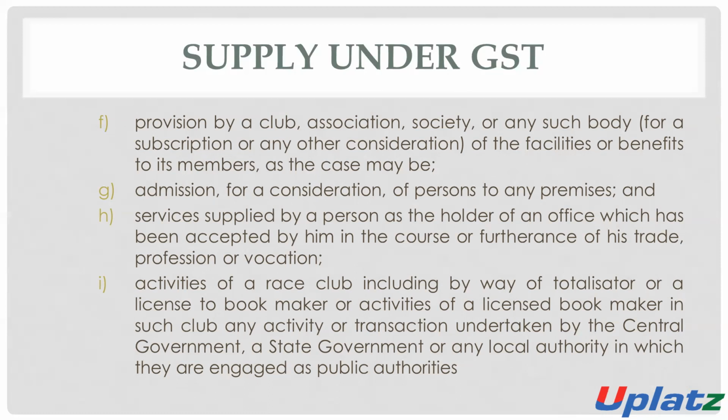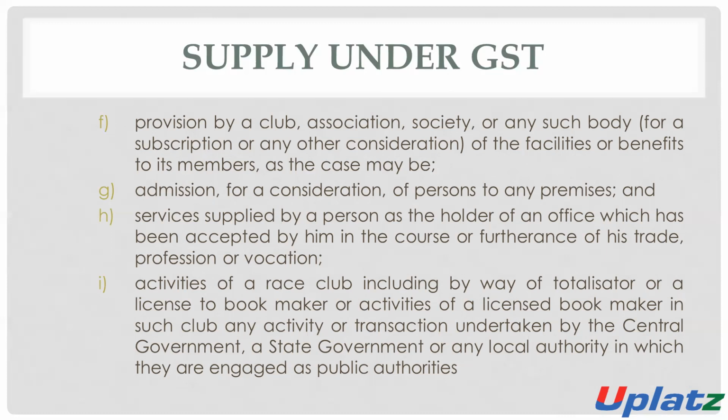When there is any service supplied by a person who is the holder of an office, in the course or furtherance of business, trade or vocation, it will be considered as business.